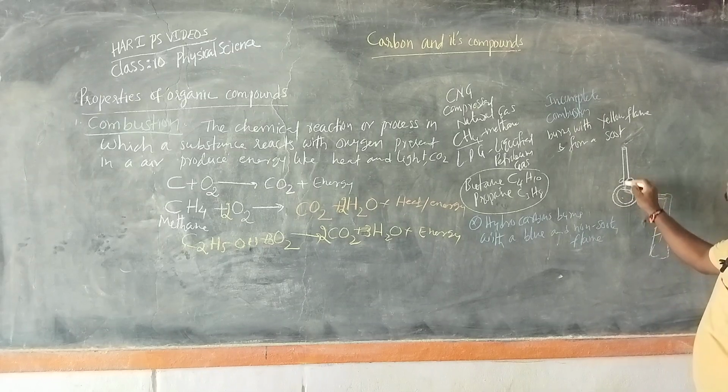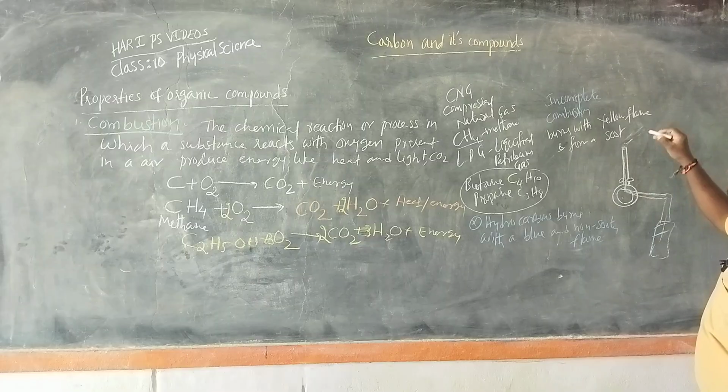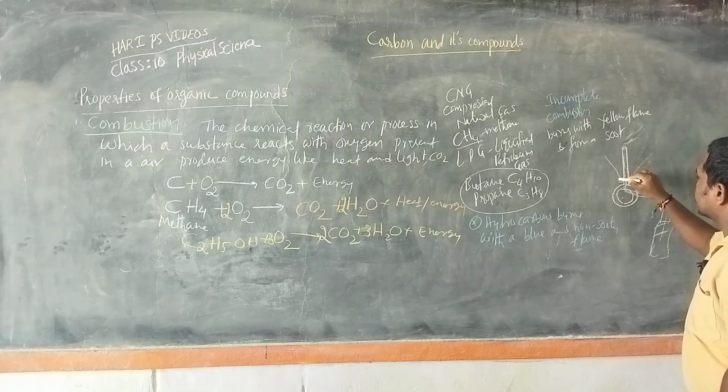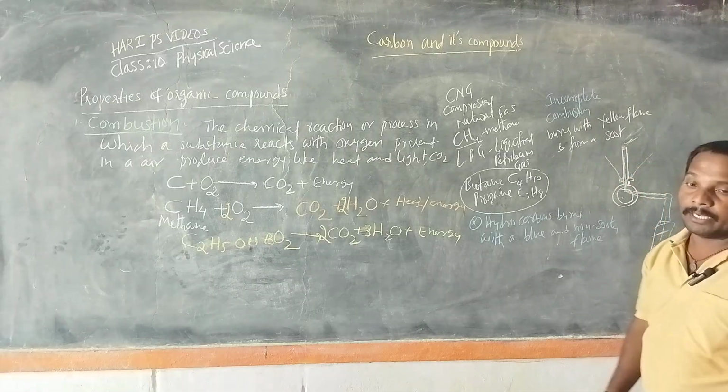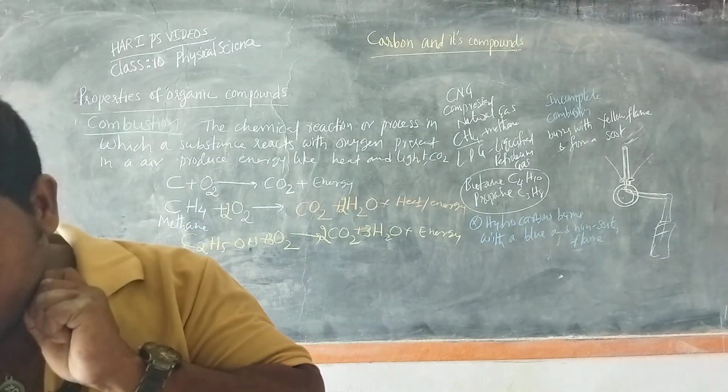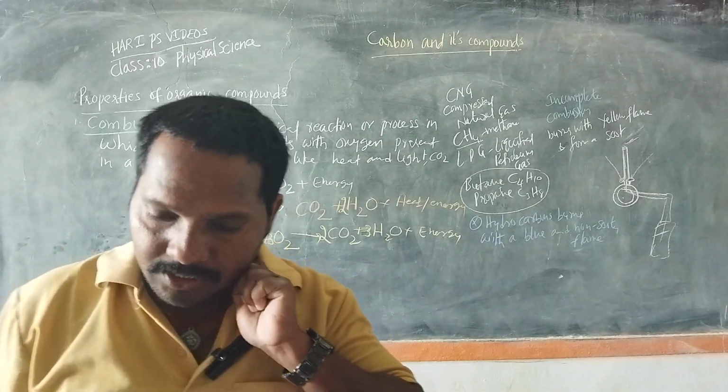When the nozzle is open, we burn a fuel like liquefied petroleum gas. Through these two inlets, the oxygen is supplied.